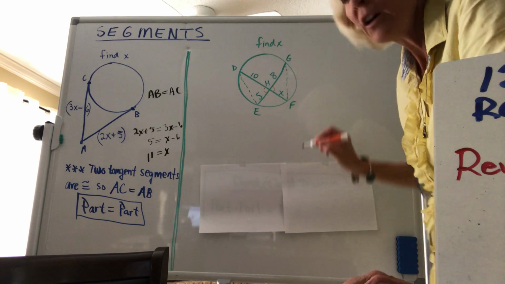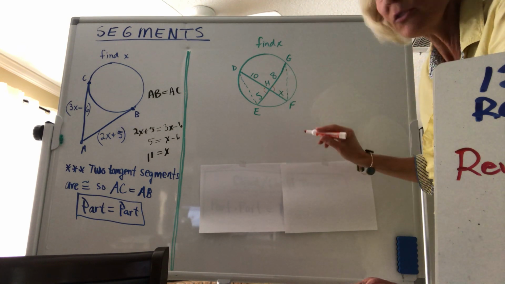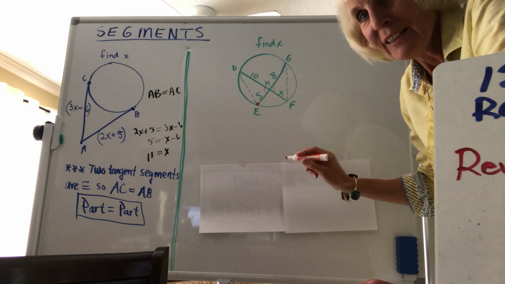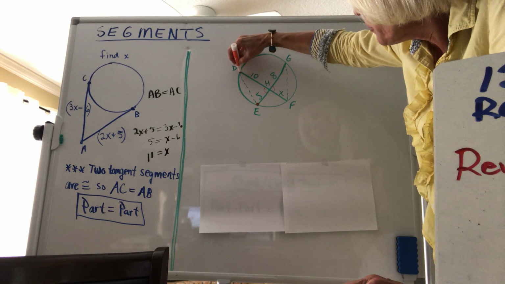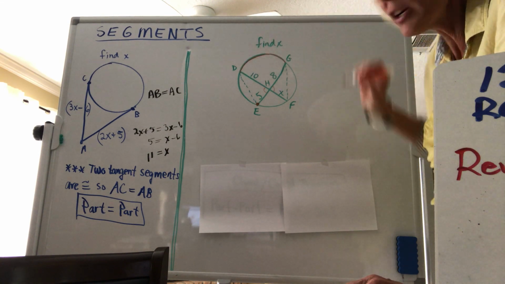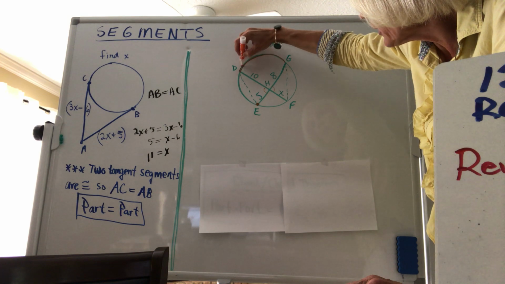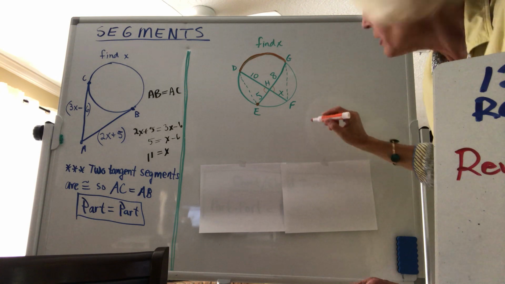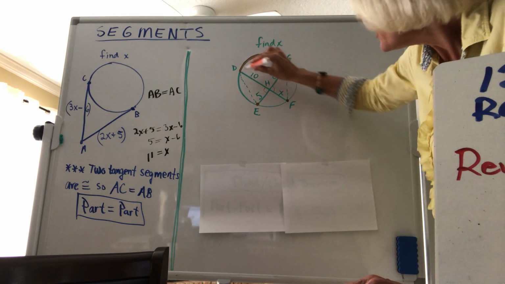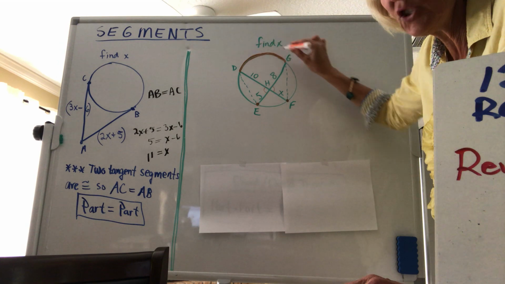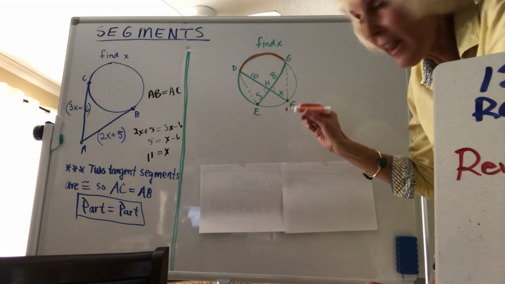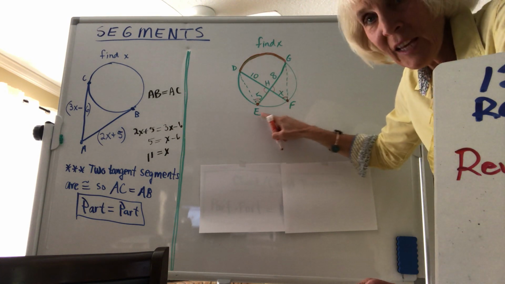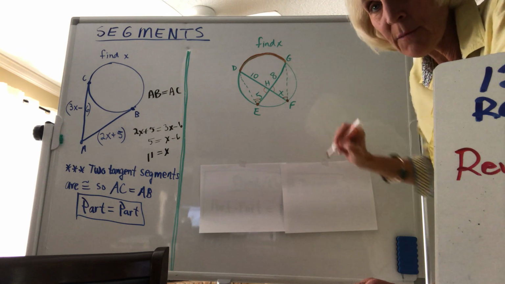They have the angle H here as vertical angles. Okay, and then what kind of an angle is angle E? That would be an inscribed angle. And remember, an inscribed angle is half its arc. So it would be half of arc DG. Now, why is that important? Because I have another inscribed angle over here that's also half of arc DG. So you can see from what we learned last week that these two angles would have to be congruent because both angles are inscribed angles and they have the same intercepted arc.